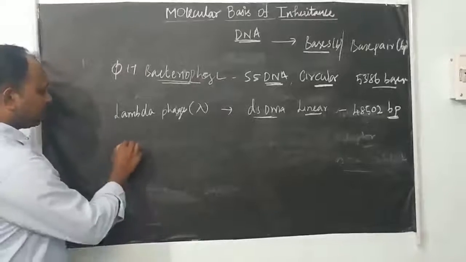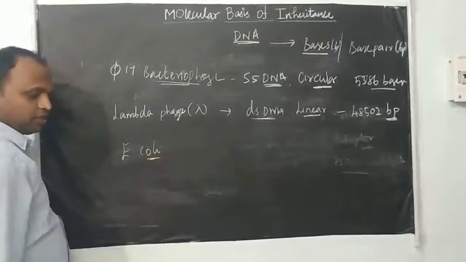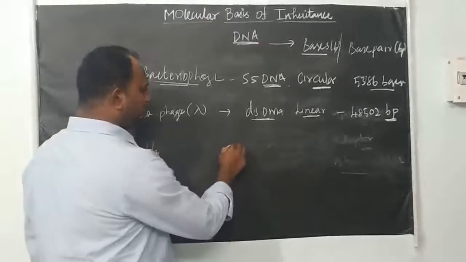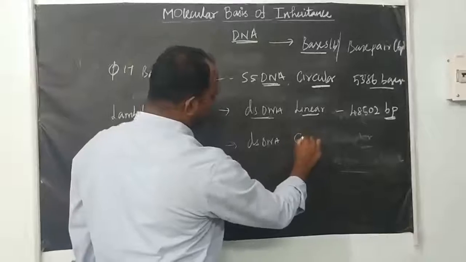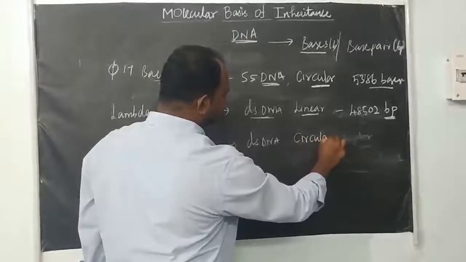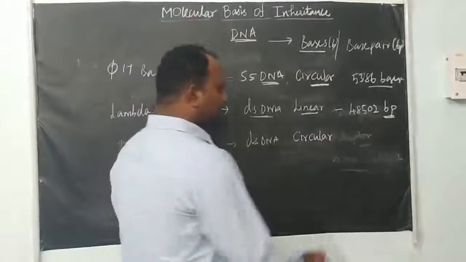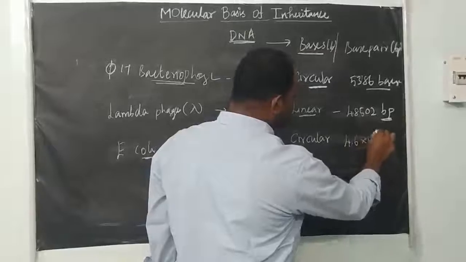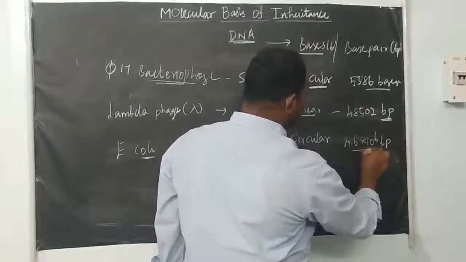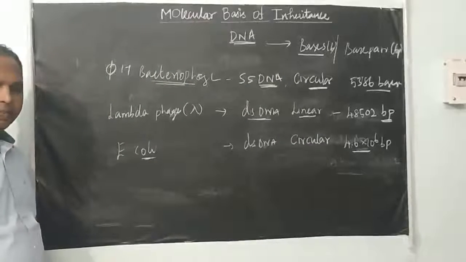Take another organism, E. coli. E. coli contains double stranded DNA, and it is also circular. Double stranded and circular, and the size of the DNA is 4.6 x 10^6 base pair.